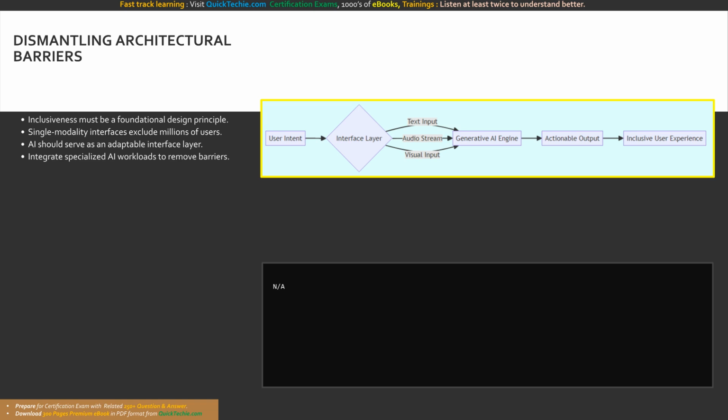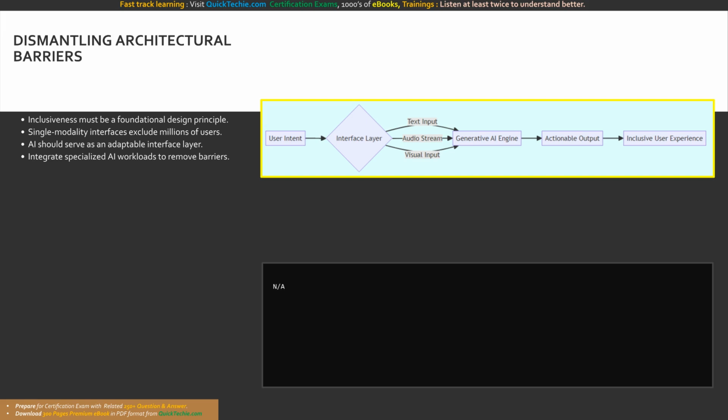True inclusiveness requires us to leverage AI not just as the core computing engine, but as the interface layer itself. We must use AI to translate human intent into machine commands, regardless of how that intent is expressed. This means anticipating that users will interact with our systems differently.